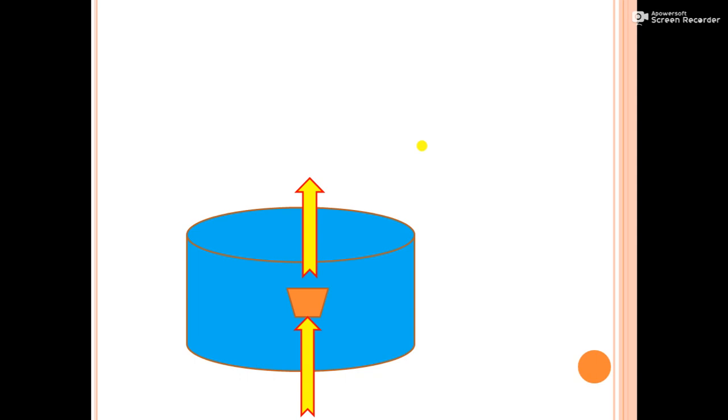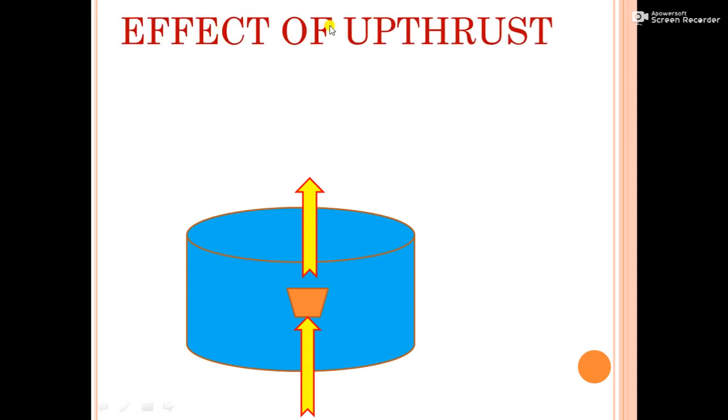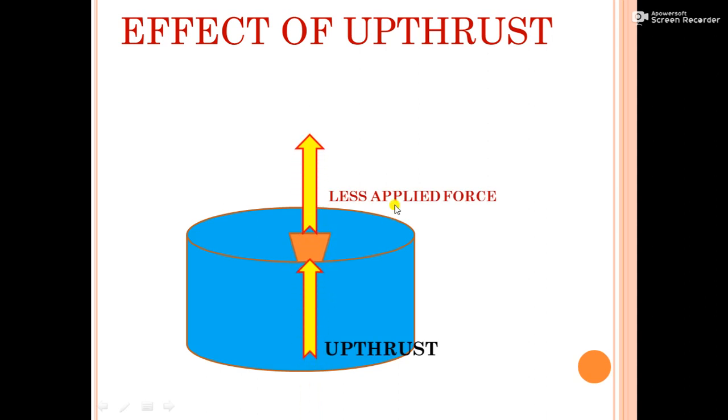Next, what is the effect of upthrust? This also we will discuss with an example. Consider lifting a bucket full of water from a well, and inside the well we have to apply less force.